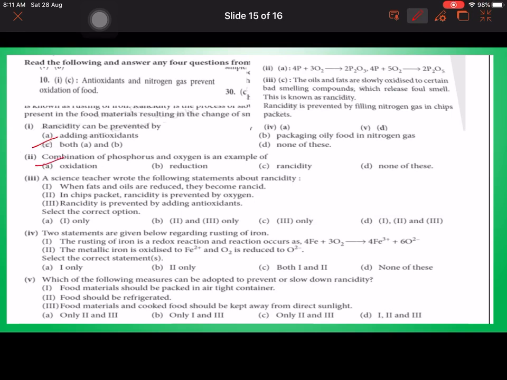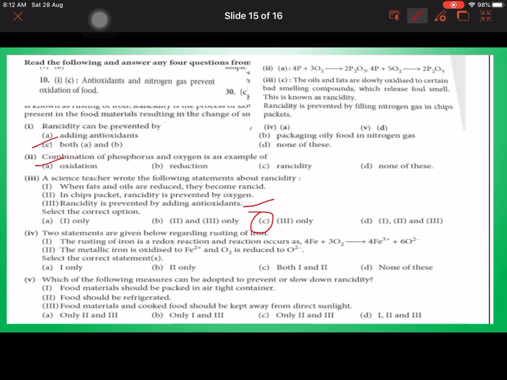Third is, a science teacher wrote the following statement about rancidity: when fats and oils are reduced, they become rancid. In chip packet, rancidity is prevented by oxygen. Rancidity is prevented by adding antioxidants. So third is C option. You will write third only. That means rancidity is prevented by adding antioxidants.